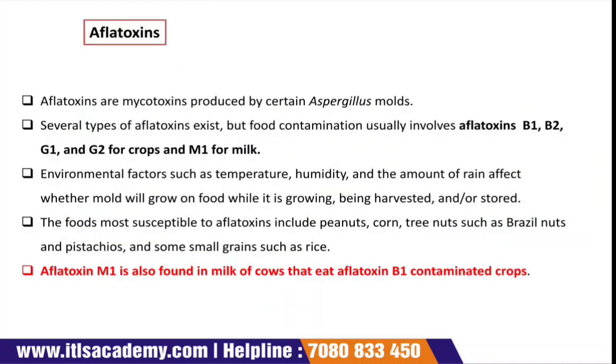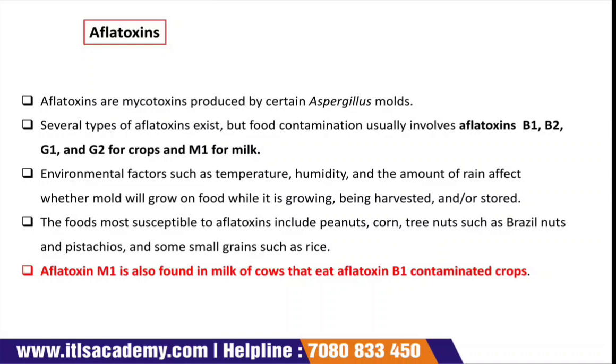The first type of mycotoxins are aflatoxins. Aflatoxins are mycotoxins produced by certain Aspergillus molds, and aflatoxin is the name for a group of toxins. Toxins, we all know, are poisonous chemical compounds produced here by two fungi, Aspergillus flavus and Aspergillus parasiticus. There are several types of aflatoxins, but food contamination usually involves aflatoxins B1, B2, G1, G2 for crops, and